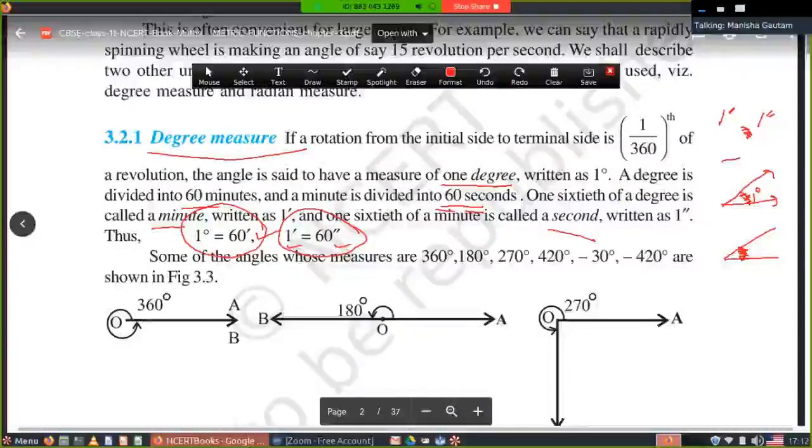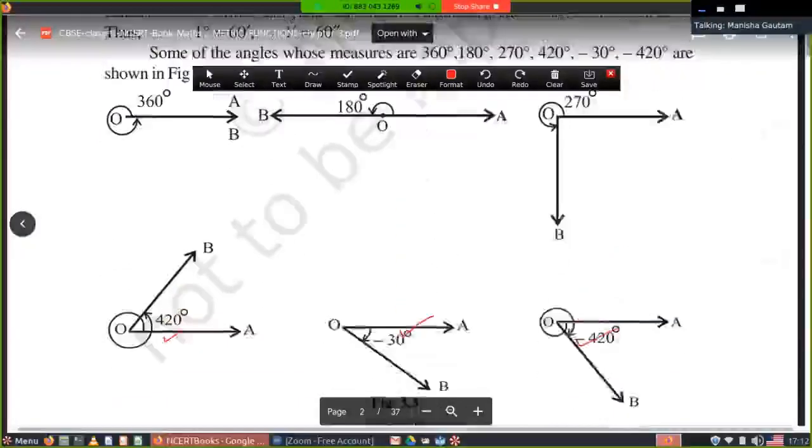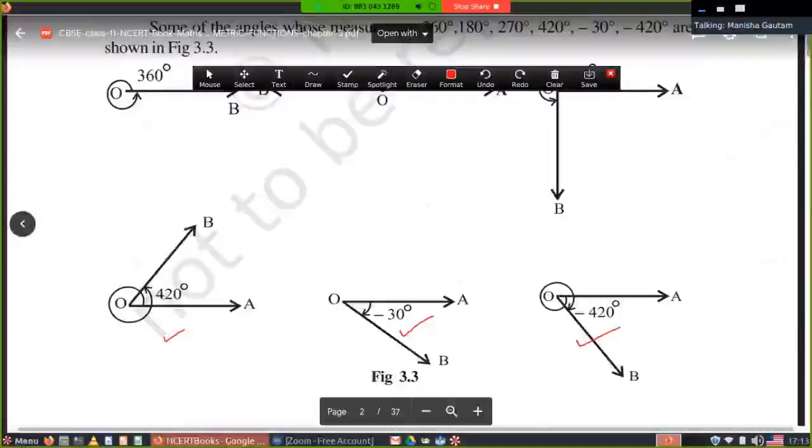Now here we have to see these figures. First one is 360 degrees. As you know, we have studied 180 degrees, going anti-clockwise, and this is 270 degrees as we have studied. Up to 360 we have studied one rotation.